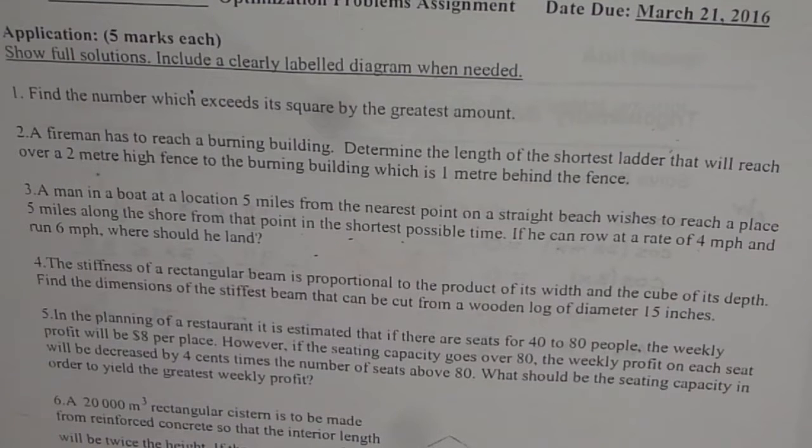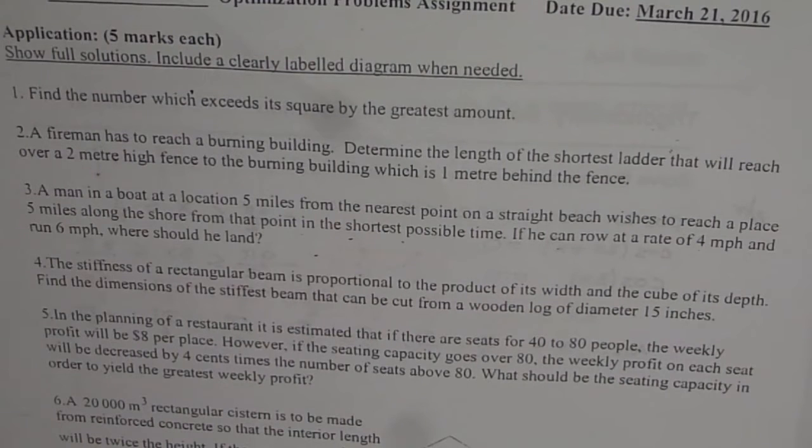Question number 2 is, a fireman has to reach a burning building. Determine the length of the shortest ladder that will reach over a 2-meter high fence to the burning building, which is 1 meter behind the fence.